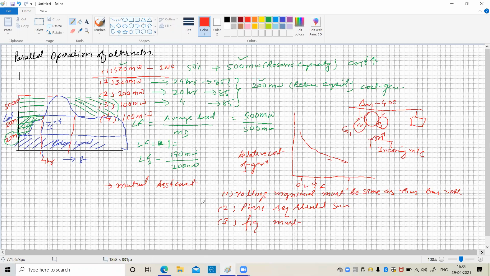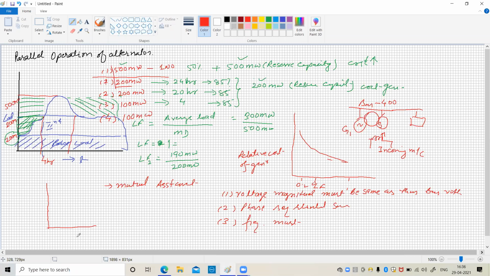One more thing is that the capacity and type of the generator may be different. A 200 megawatt generator may be connected with a 500 megawatt generator. Similarly, a hydropower plant is connected with a thermal power plant, a thermal power plant with gas power plants and a nuclear power plant. So the type of power plant and the capacity of the generator do not matter. The necessary conditions are that the voltage magnitude, phase sequence and frequency must be the same. The desirable condition is that the governor characteristic or drooping characteristic of the alternators should be the same.